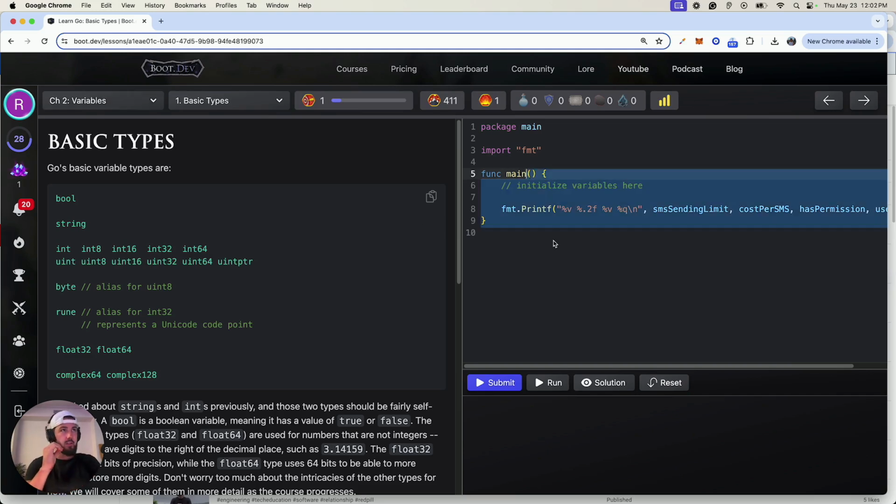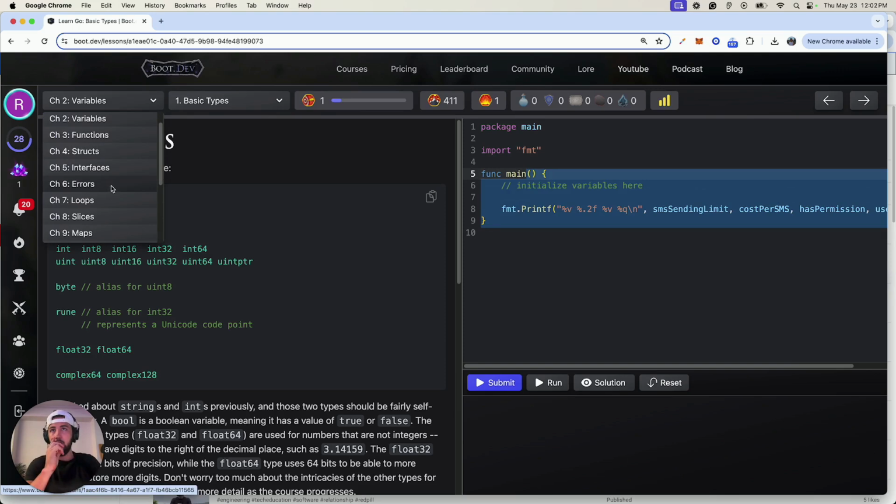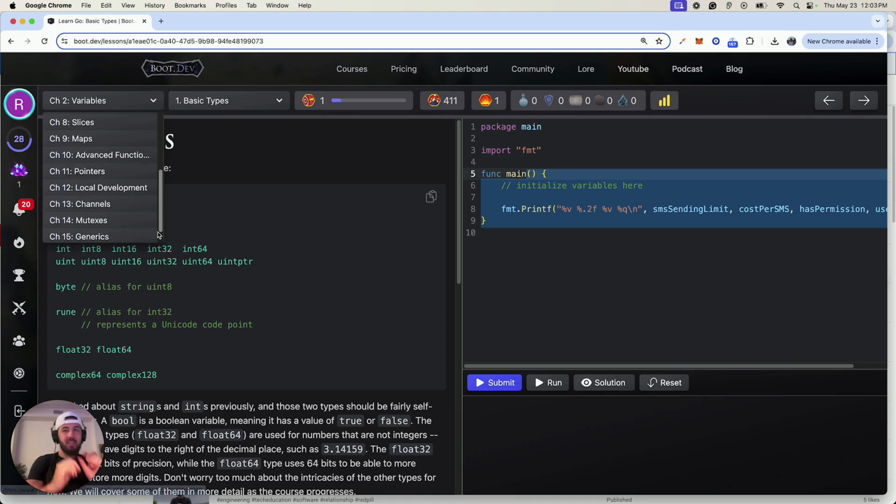We'll dive into the variables here shortly. And there's a lot to learn here with the loops, slicing, the maps. They're crazy. Pointers. And there are different things in Golang that you could do as a language.